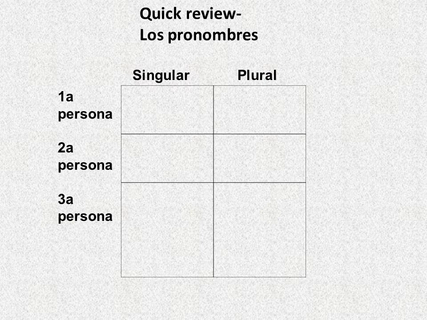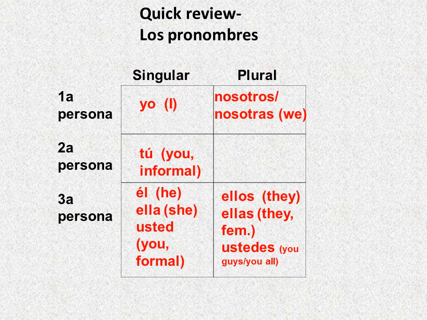Here we are. We are going to start with the pronouns, and we are going to start with the first person, which is going to be yo, and the meaning in English is going to be I. Then we'll go to the second one. It's going to be tú, could be you, and could be informal too. The third person is going to be él, ella, and usted. Él is going to be he, ella is going to be she, and usted is going to be you, but in a formal way.